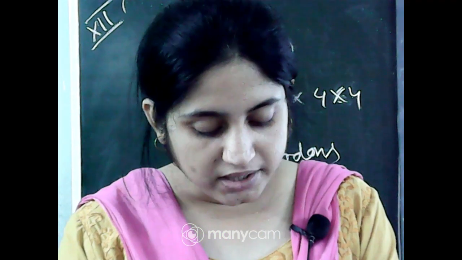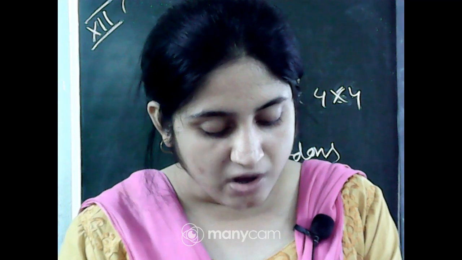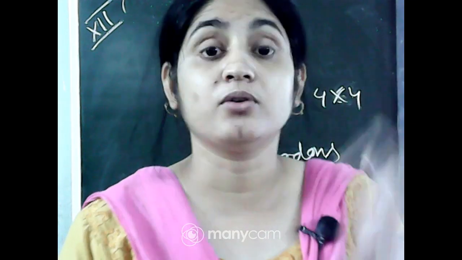AUG has a dual function. It codes for methionine and it also acts as the initiator codon.